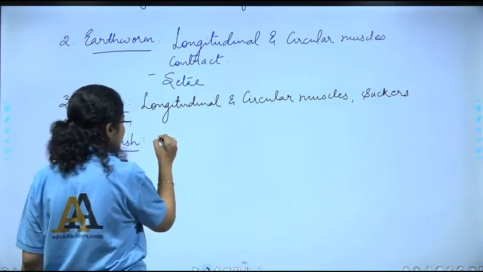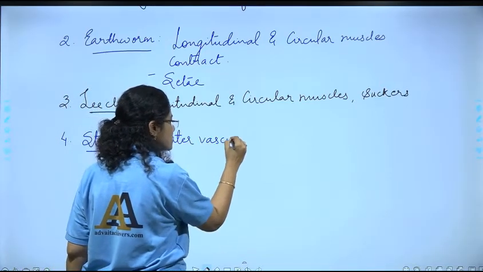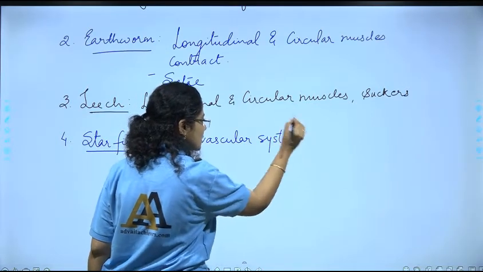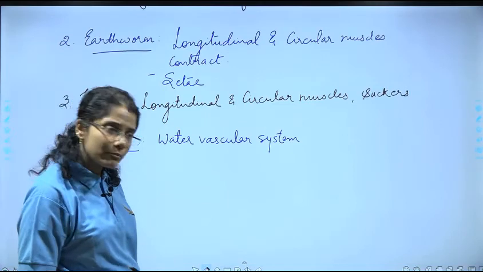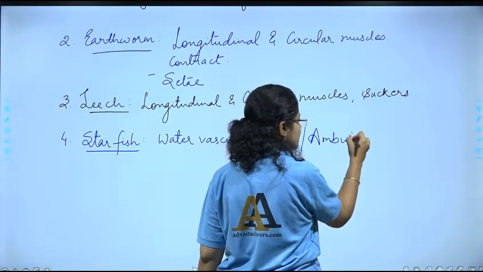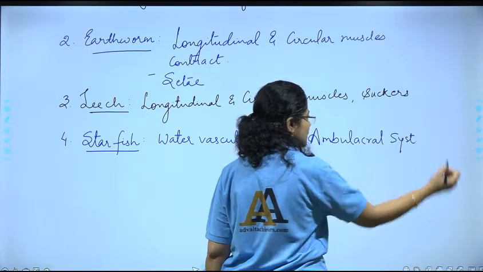So what do they have? They have water vascular system, or in other words, it is called ambulacral system, right?